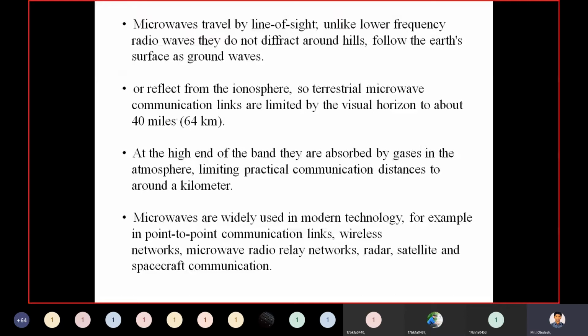So in those applications and in those areas, we widely use these microwaves.